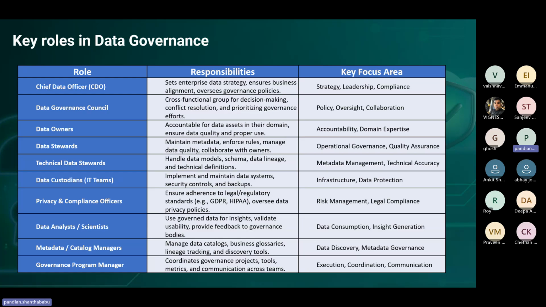Here we have a CDO, the chief data officer, with many roles and responsibilities. And the data governance council, which is a major thing. They have to handle policy, oversight and collaboration. On policy aspects, I want to say it is about who can access the data and what kind of data they can access. That level we have to decide, and we have to design the data governance framework.